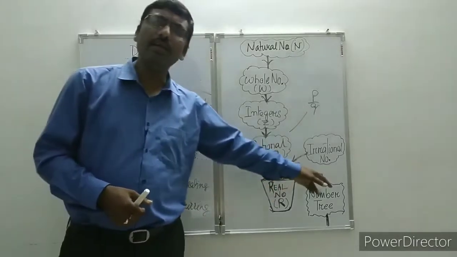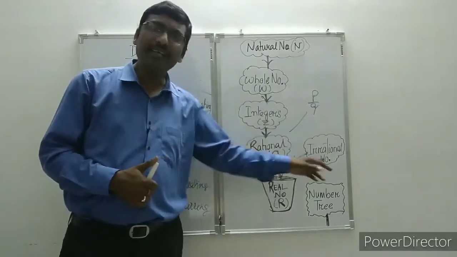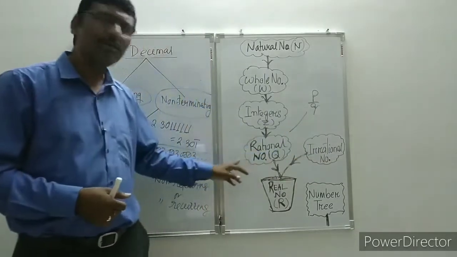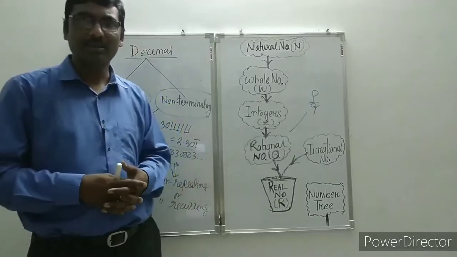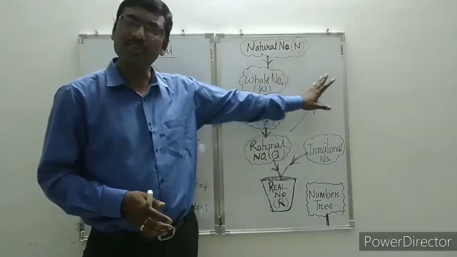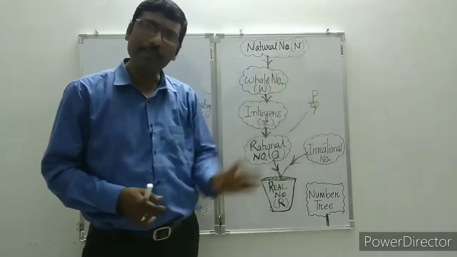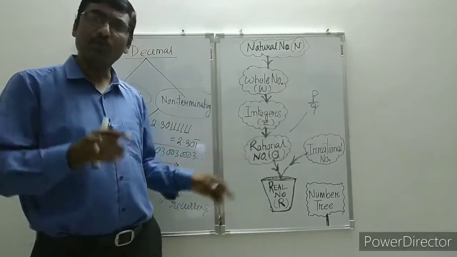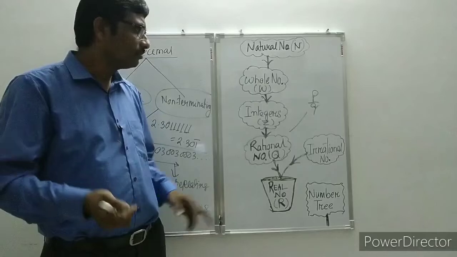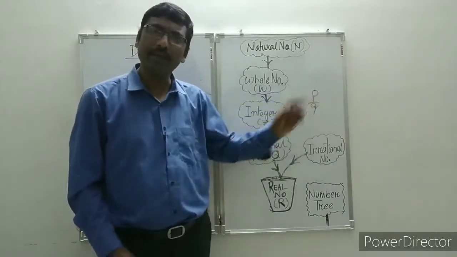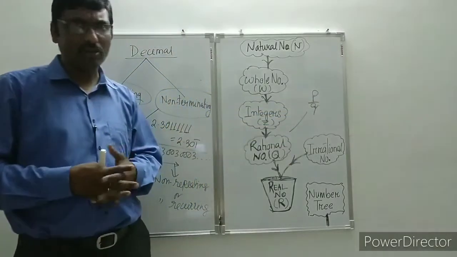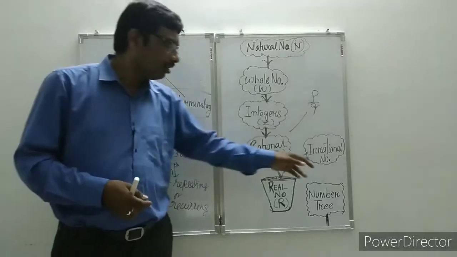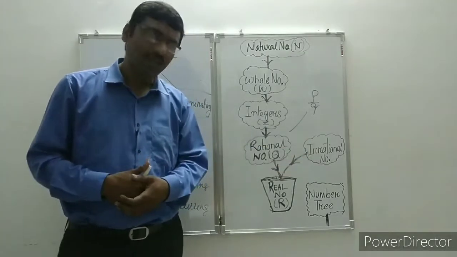Then comes the irrational number. Irrational is very easy. The numbers which are not rational. Simple. All the definitions are the same, only you will write "not". That means the numbers which cannot be expressed in the form p by q, where p and q are integers and q is not equal to 0, are called irrational numbers.